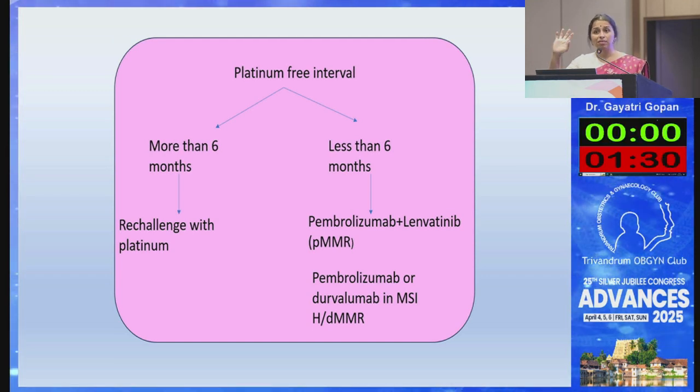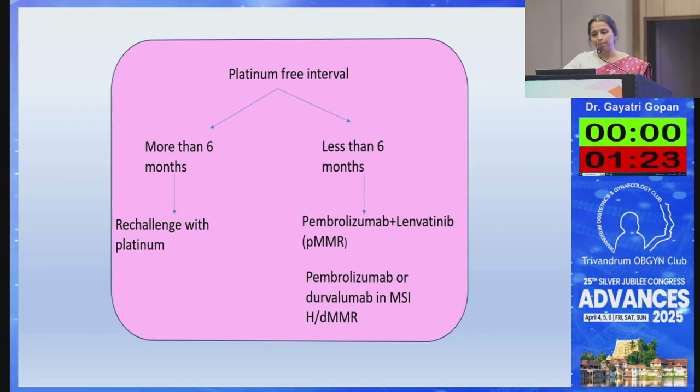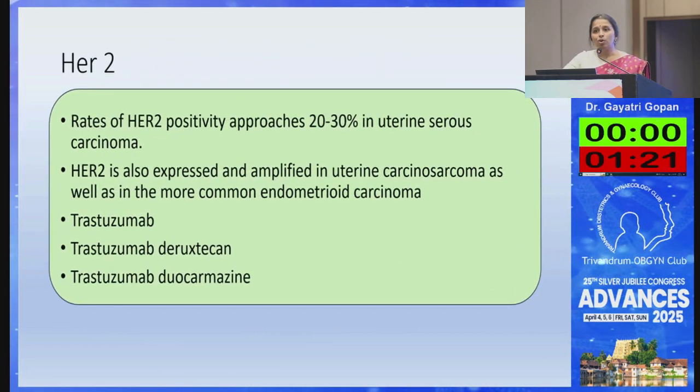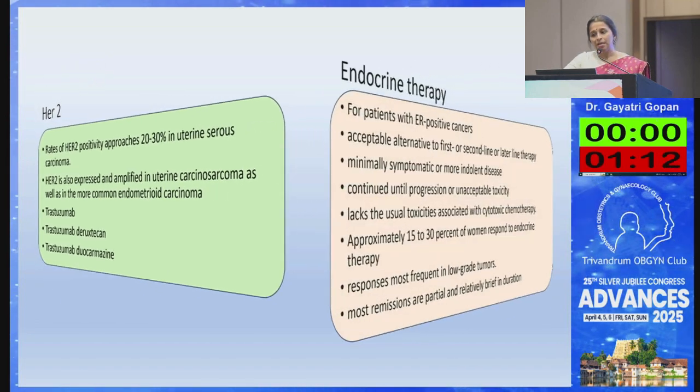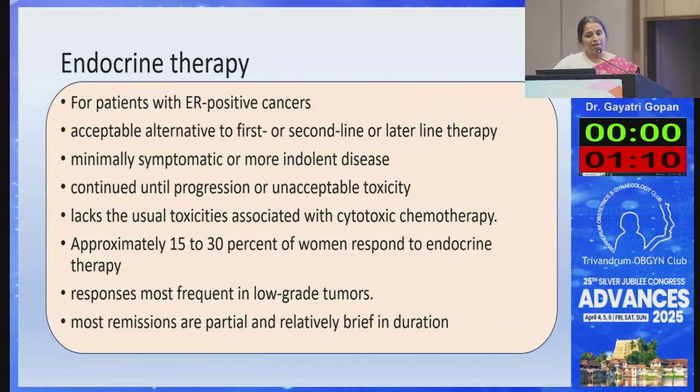Pembrolizumab can be taken. If there is excellent response, it can be stopped at 2 years. This is given 3 weekly, 200 mg. Lenvatinib 20 mg daily. Again, HER2, if it is positive, we have options of giving antibodies like trastuzumab plus pertuzumab. Again, the antibody drug conjugates also. So we mentioned regarding the endocrine therapy also.